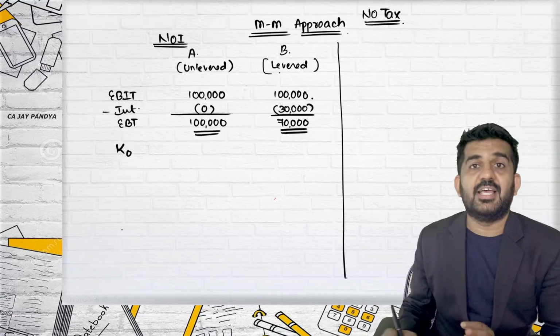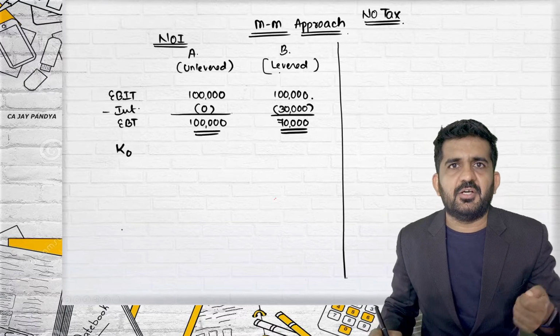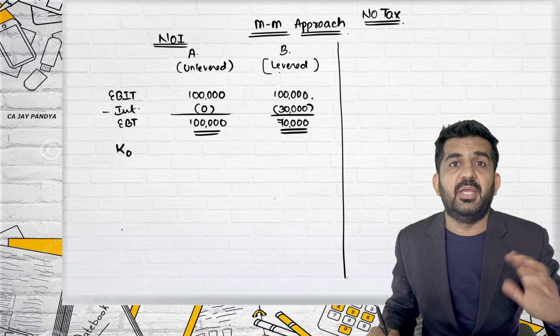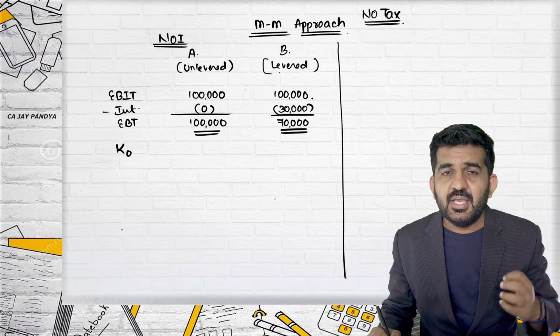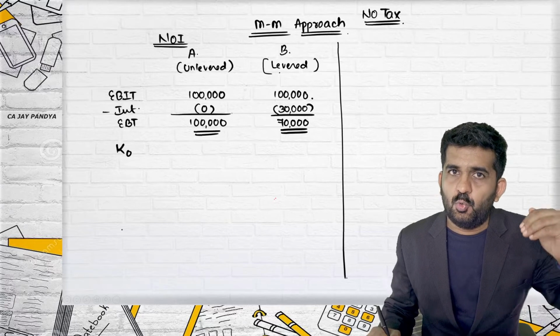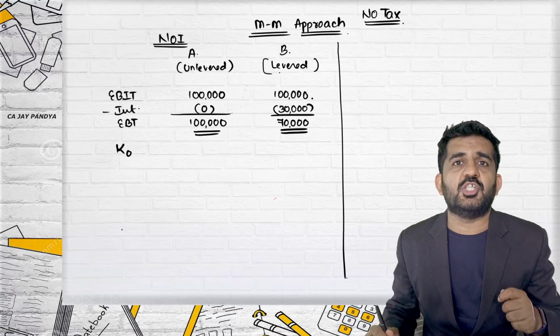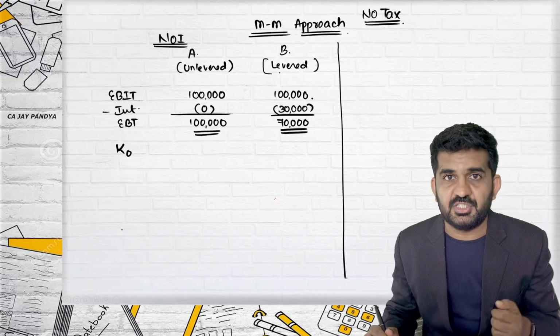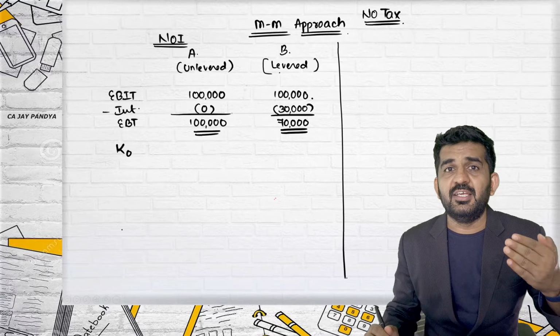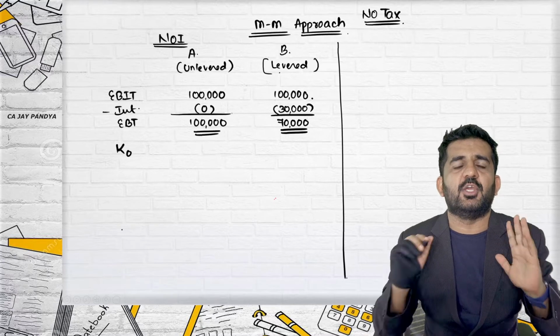KO, as I have told you, what does the net operating income approach say? KO will remain the same because as the debt increases, KD is less than KE, so overall cost should reduce. But as the risk is increasing, the expectation of equity shareholders will increase, and so KE will increase, and that will be offset, and KO will remain the same.